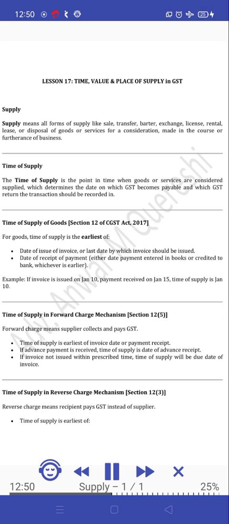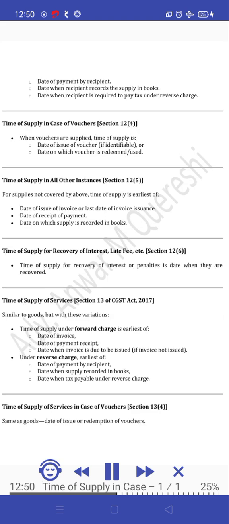Time of supply in reverse charge mechanism, Section 12(3). Reverse charge means recipient pays GST instead of supplier. Time of supply is earliest of: date of payment by recipient; date when recipient records the supply in books; date when recipient is required to pay tax under reverse charge.